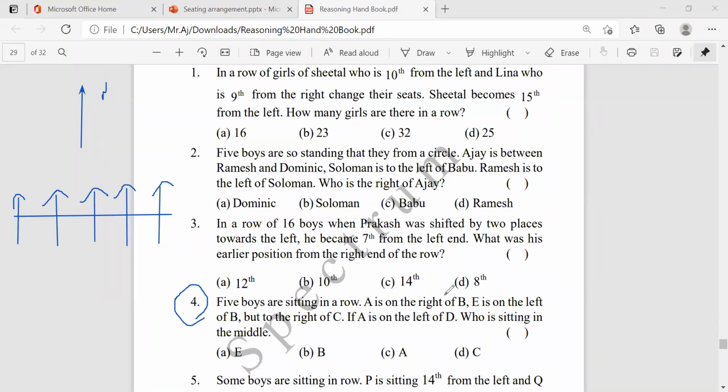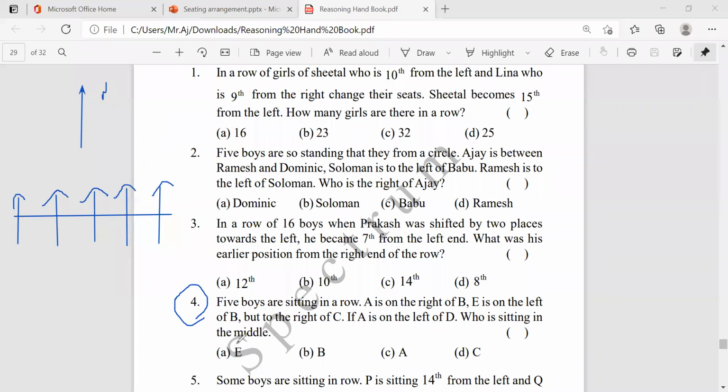A is on the right of B. E is on the left of B, but to the right of C. That means E will be to the left of B and right of C. If A is left of D, then who is sitting in the middle?